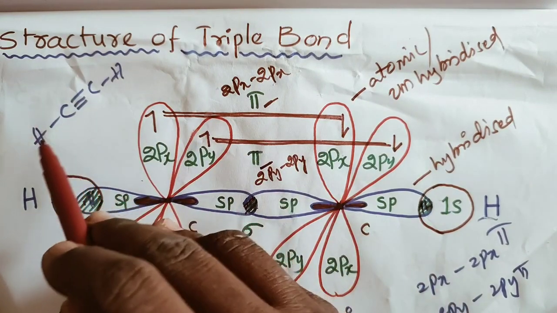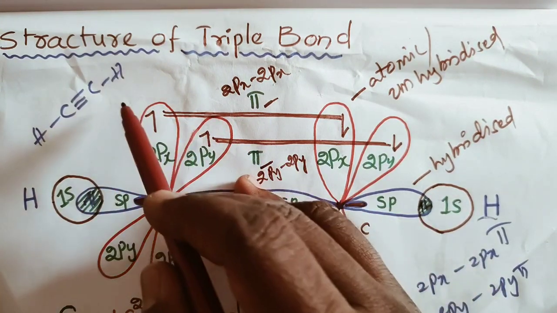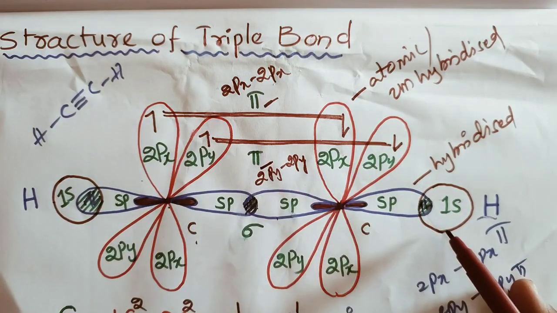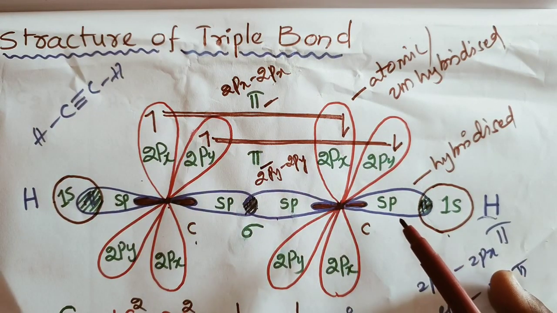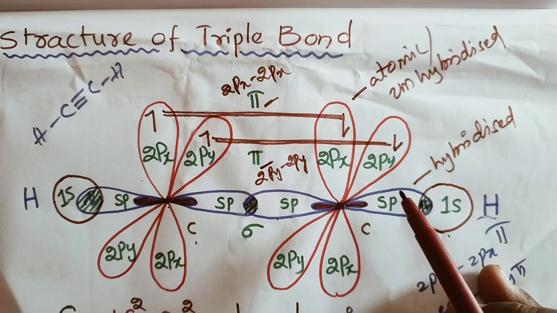This carbon has a triple bond, three bonds between the carbons, and each carbon is bonded with a hydrogen. So this is the structure of the triple bond and the complete structure of acetylene.